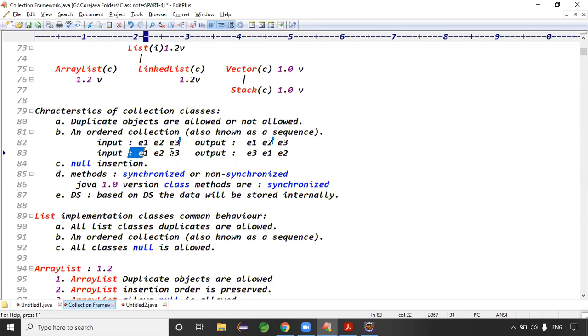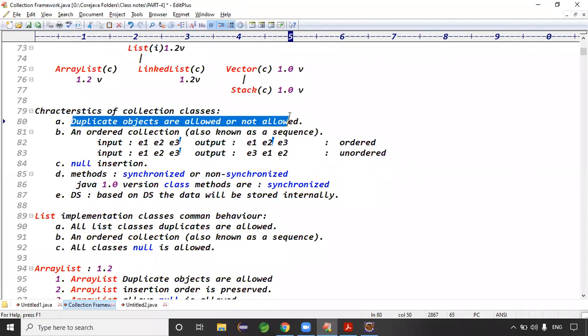The next one is unordered. Input is like this, ordered here, and this is like unordered. In which order we insert, the same order is the output; that is ordered. The other one is unordered. List is an ordered collection: in which order we inserted, the same order we got the output. Duplicate objects are allowed or not? Definitely duplicate objects are allowed here.